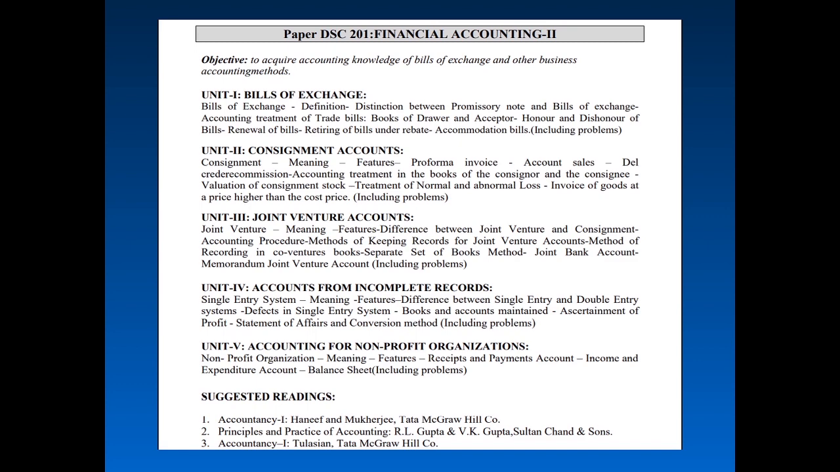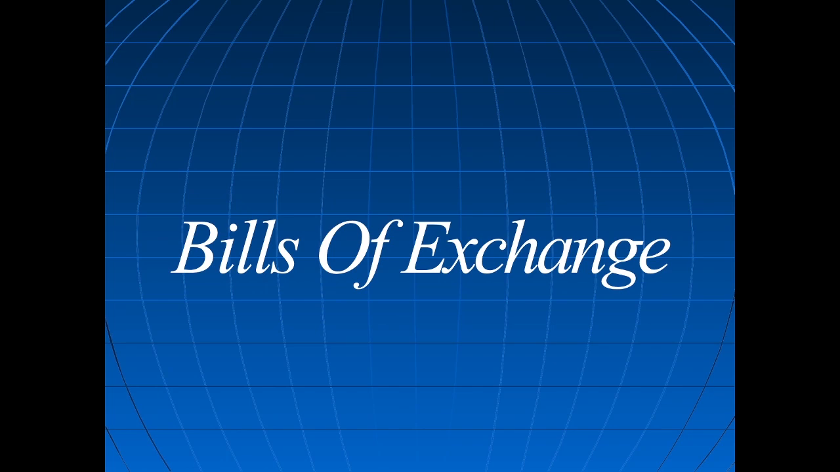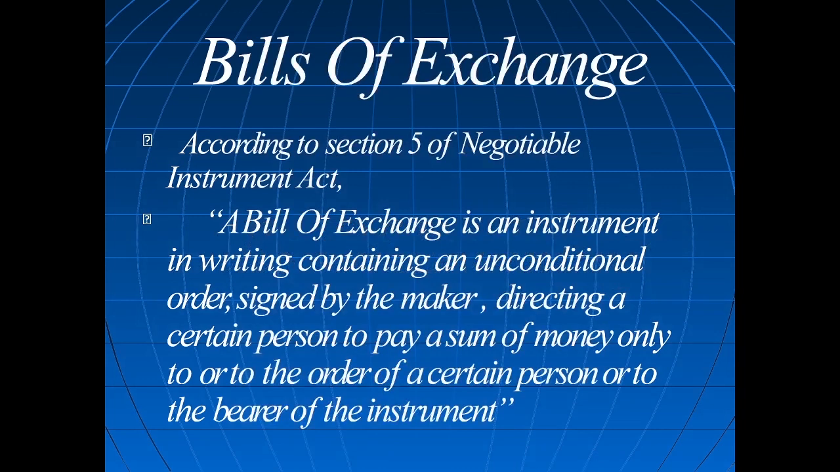Okay, students, we start with unit 1, bills of exchange. This bill is exchanged for goods sold, so it is called the bill of exchange. It is an instrument in writing containing an unconditional order signed by the maker directing a certain person to pay a sum of money only to, or to the order of, a certain person or to the bearer of the instrument.